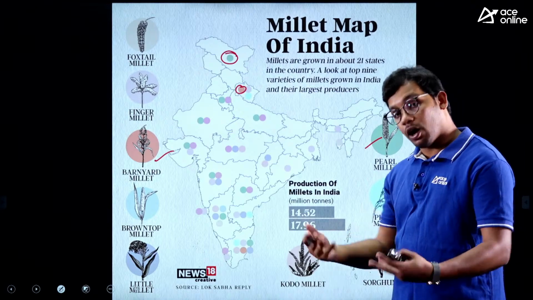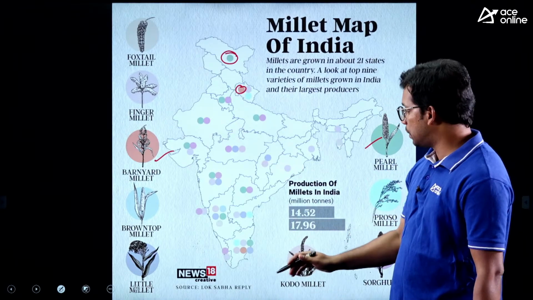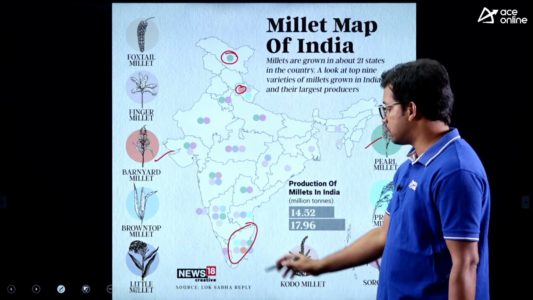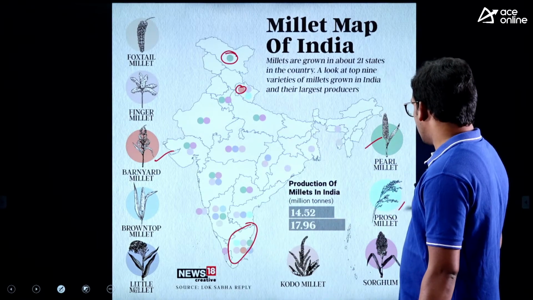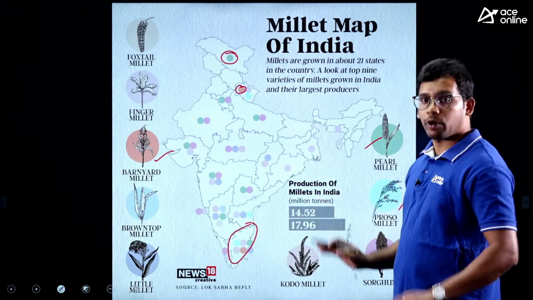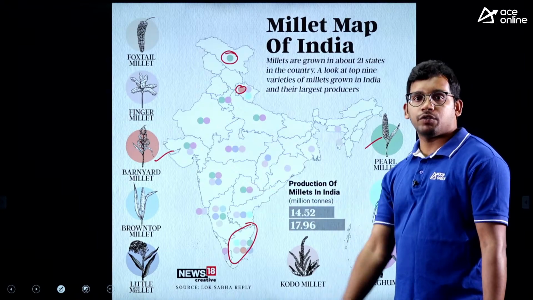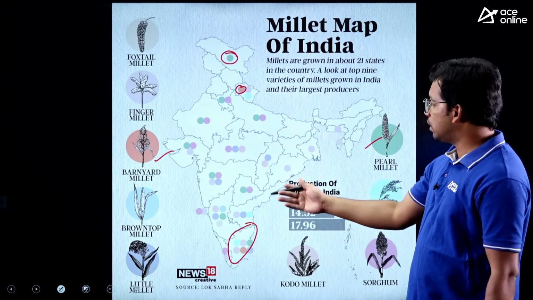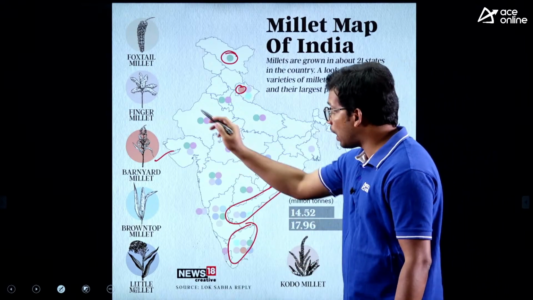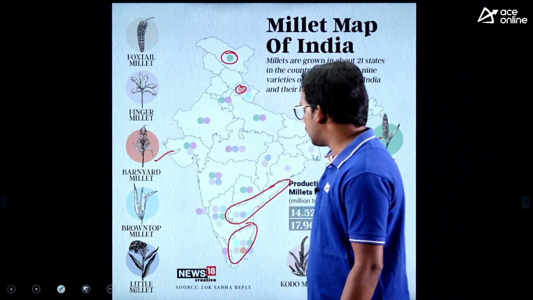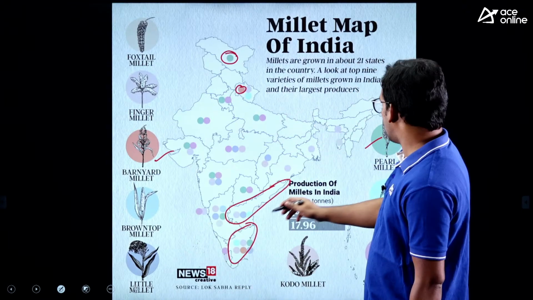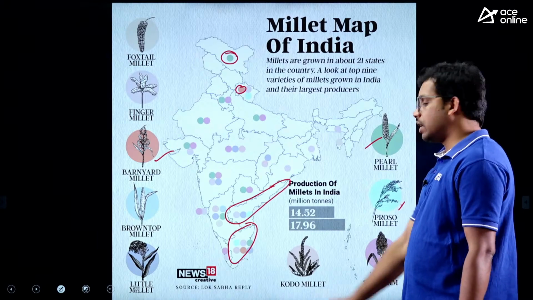They may also ask you, for example, you are from Tamil Nadu. You need to know which type of millets it is growing if you are writing a state PSC. You can see sky blue, that is proso millet. So you can just screenshot this and at least from your state, know which one is a major crop. For example, I am from Andhra Pradesh, so I have to know about these three crops: finger millet, little millet, and the sky blue one, proso millet, are the major ones.